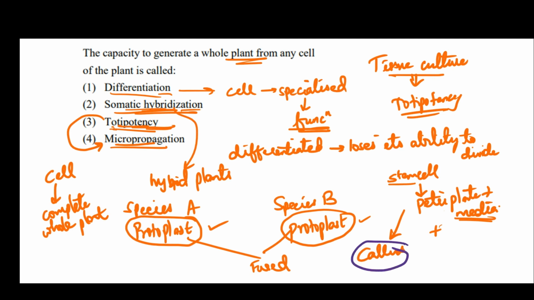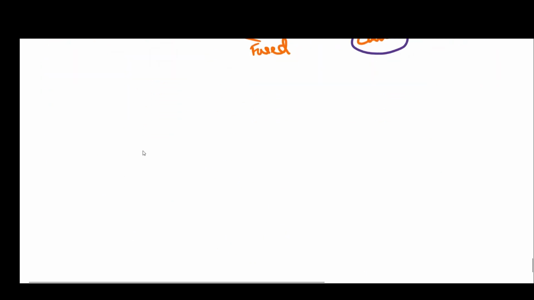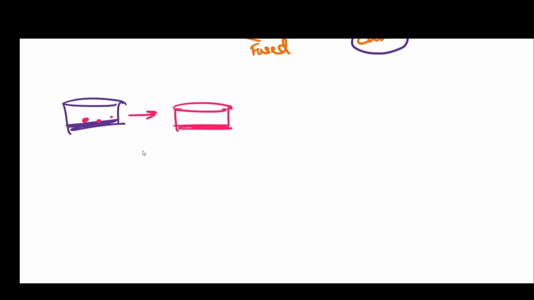Basically what we are doing here is we take a petri plate, and in this petri plate we have our media, which is nothing but nutrition, and in this we add our cell. It could be a stem cell or root cell. After a few days, what actually happens is these cells continuously divide and increase in mass.